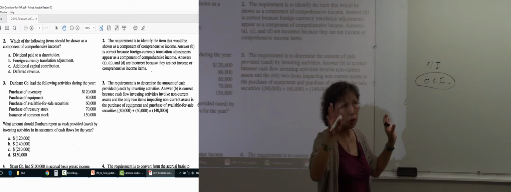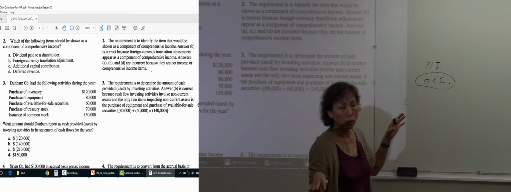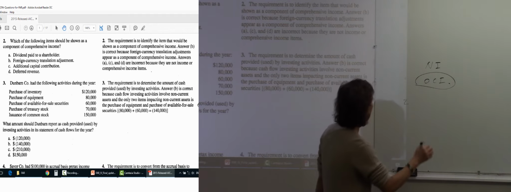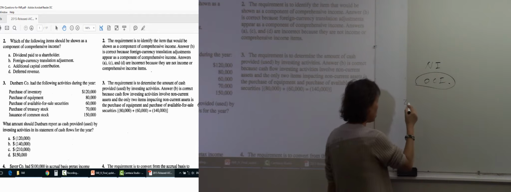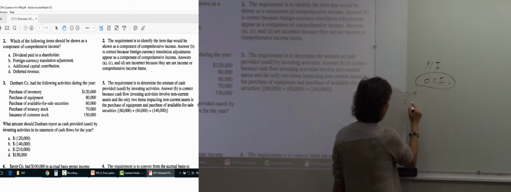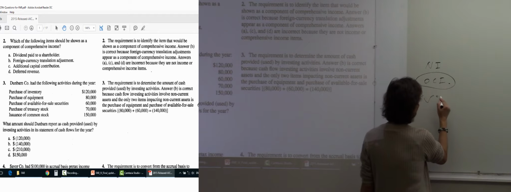And I showed you a simulation question about how to apply the indirect method to prepare the operating activity section. I say if that question is tested, it might be tested as a simulation question, remember? Okay, so to answer this question, you need to be able to distinguish OA from IA from FA. And basically, OA means whatever transaction is related to generating revenue.